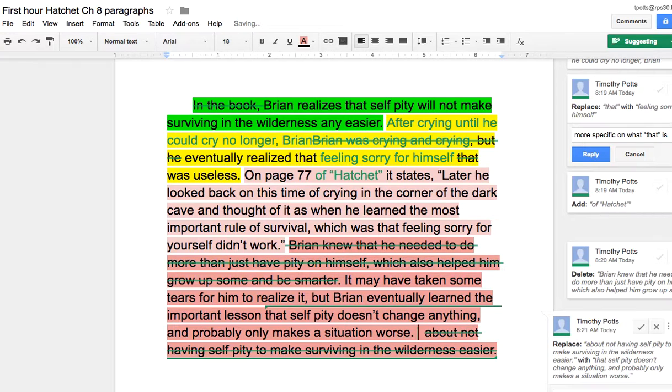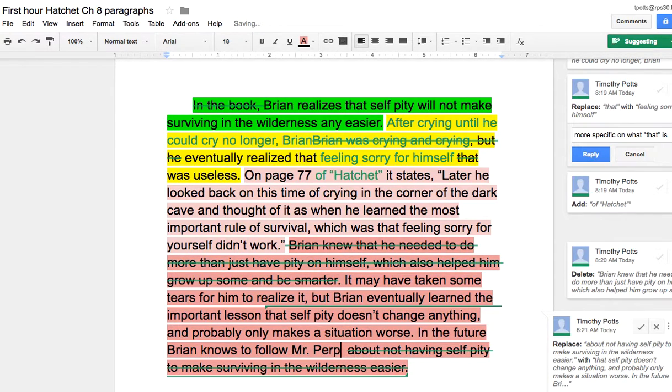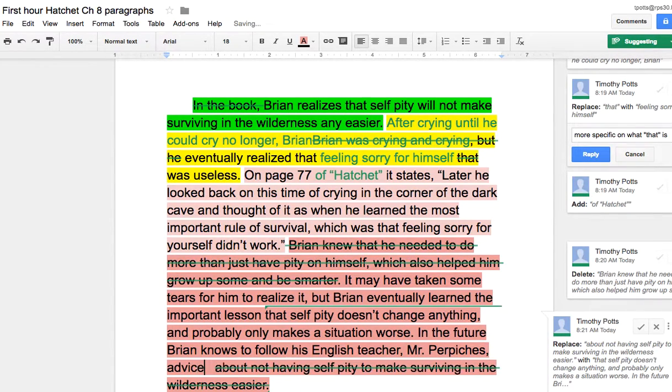And now I feel like adding one more thing. In the future, Brian knows to follow Mr. Perpitch's, and I think we need to distinguish that Mr. Perpitch is the English teacher. Follow his English teacher, Mr. Perpitch's advice to stay positive. Okay, and that's how I grade.